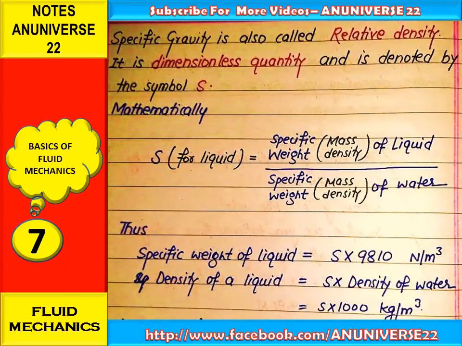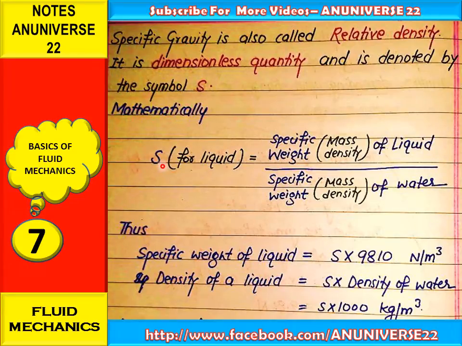Specific gravity is also called relative density. This is another name for specific gravity, relative density. It is a dimensionless quantity and specific gravity is denoted by capital S.